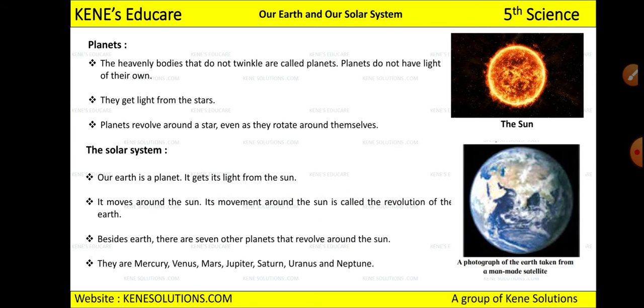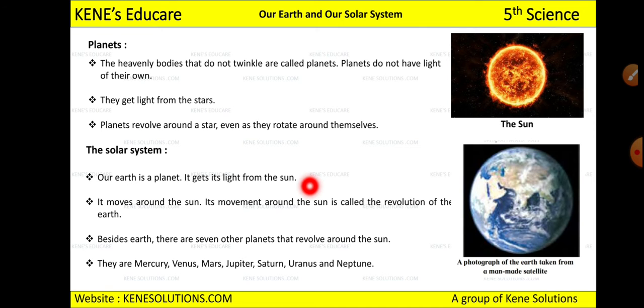So when the earth revolves around the sun, when it takes one full round in the sun's circle, that is called one revolution of the earth. And beside earth there are 7 other planets that revolve around the sun. We know that earth will revolve around the sun, but beside it there are 7 more planets which will revolve around the sun.